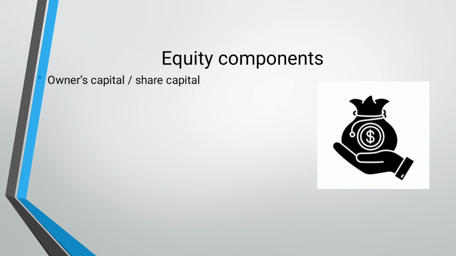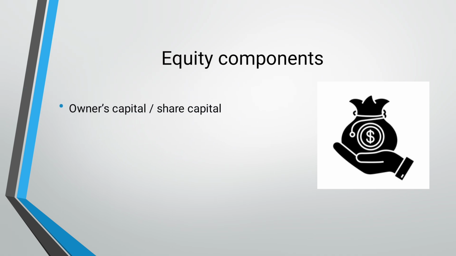Now let's see what the equity components are. The first component of equity, which makes up the equity section, is owner's capital or share capital, which is the investment made by the owner, the amount that he has contributed in the business. It can be a sole proprietor, a one man show. Maybe he has invested 2 lakh or 5 lakh in the business. All his investment will be the owner's capital or share capital.